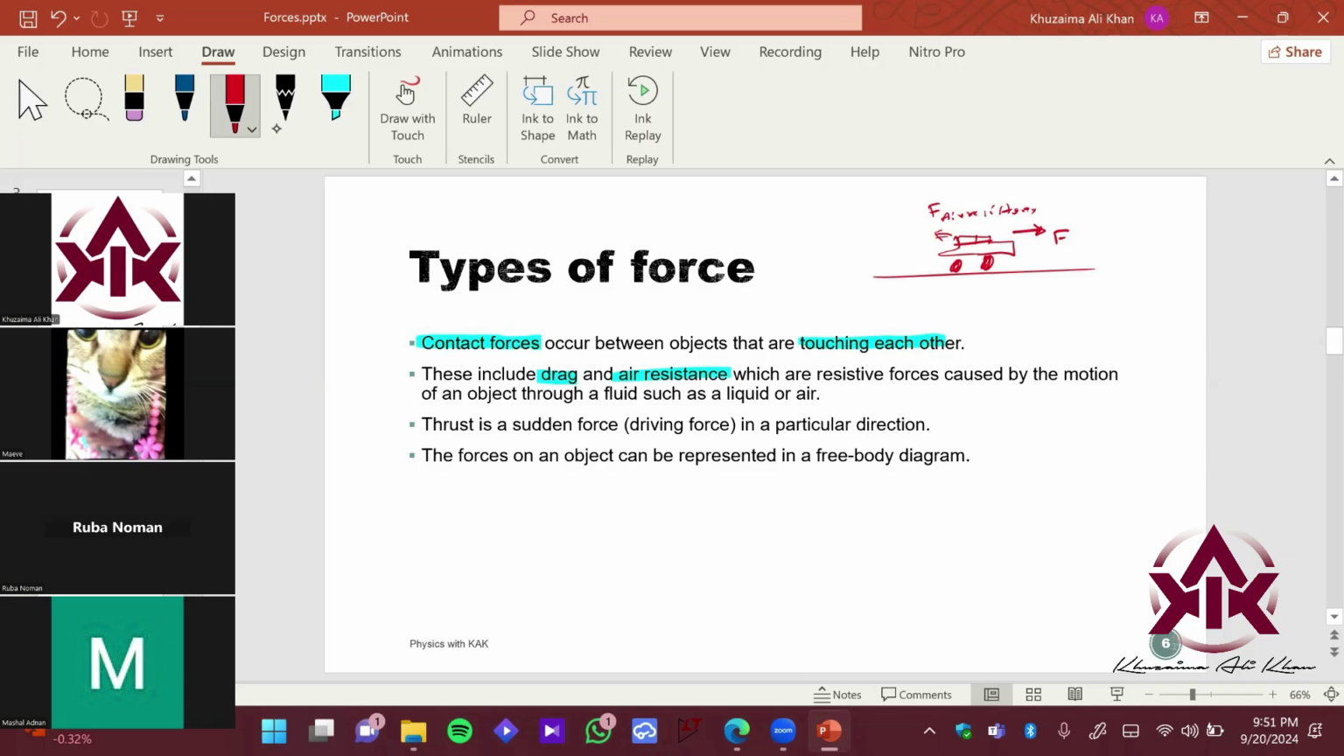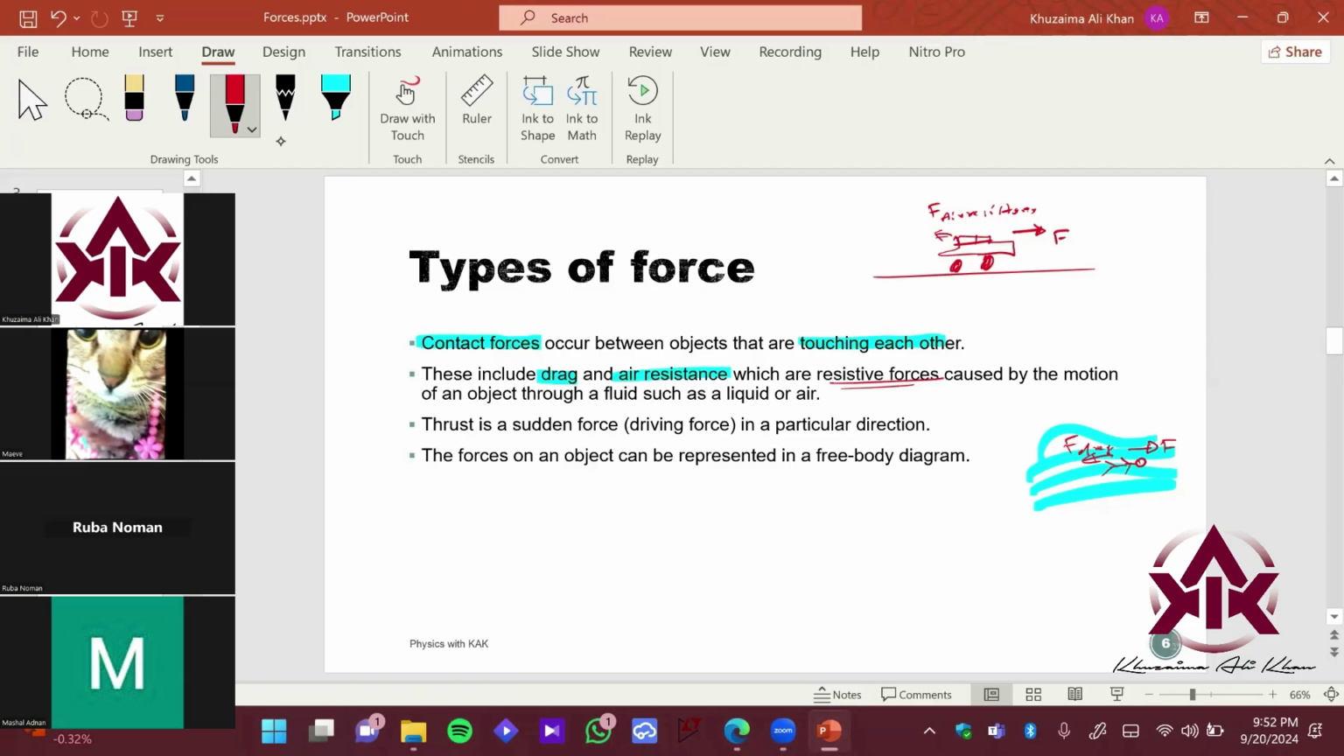Imagine you're swimming underwater. Let's say this is Hamza, swimming over here. As Hamza is trying to swim in this direction, there would be a force which will try to stop Hamza. There will be a force of drag. So these forces lead to resistance in motion. These are called resistive forces.